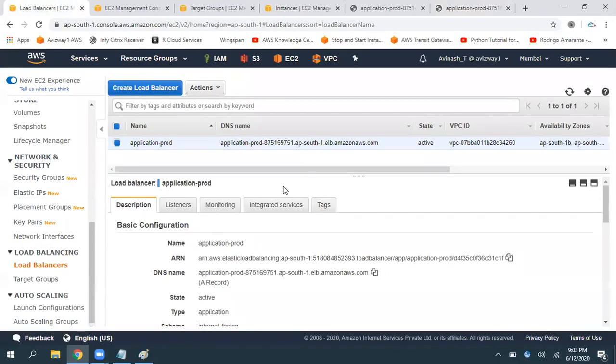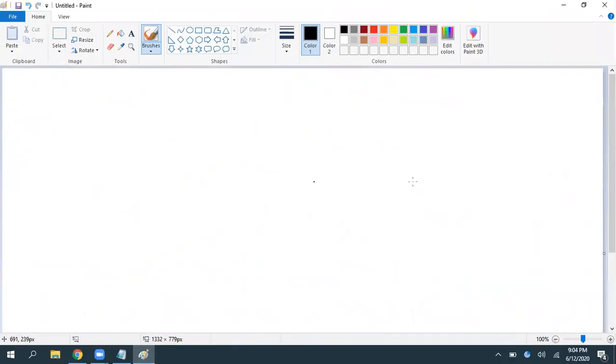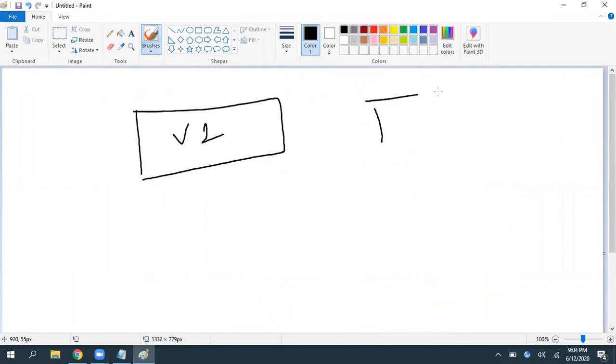On this load balancer, we do have another option, that is blue and green deployment. That is also one of the use cases for target groups. For example, you have an application version 1 and you have an application version 2.